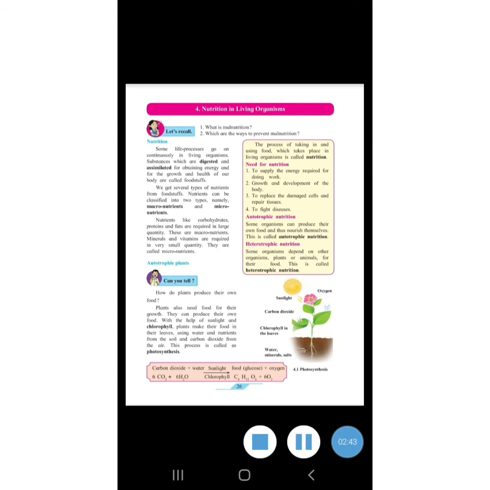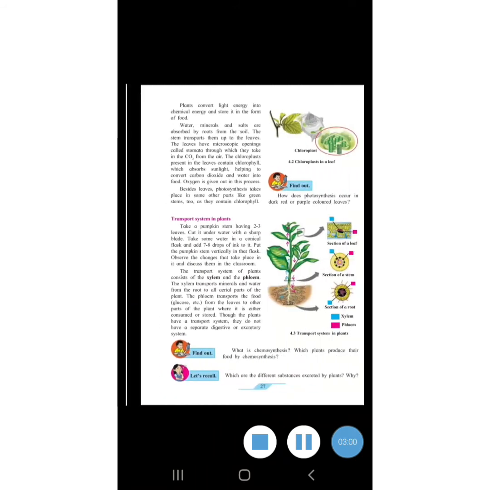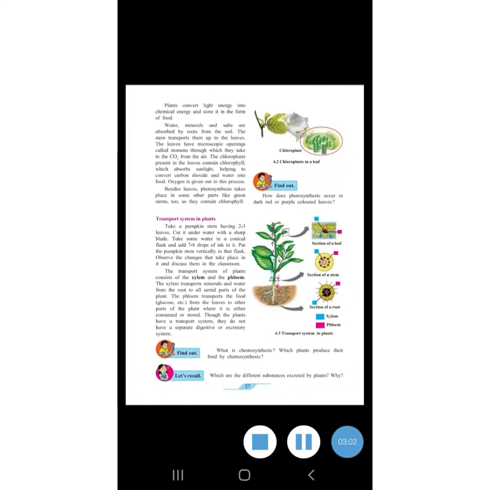That is their nutrition. Plants which live with the help of photosynthesis are called autotrophic plants. They prepare their own food. That is why they are called autotrophic plants. We'll go for the next point, that is transport system in plants. Now what does the word transport mean? Transport means traveling from one place to another.